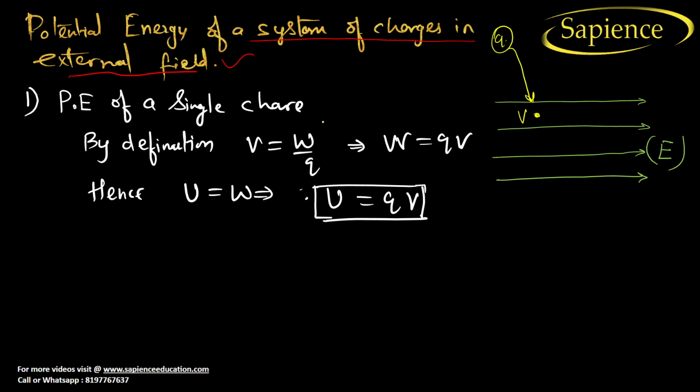So you can easily find the work done, that is Q into V. So work done is equal to QV. This is very simple, right?